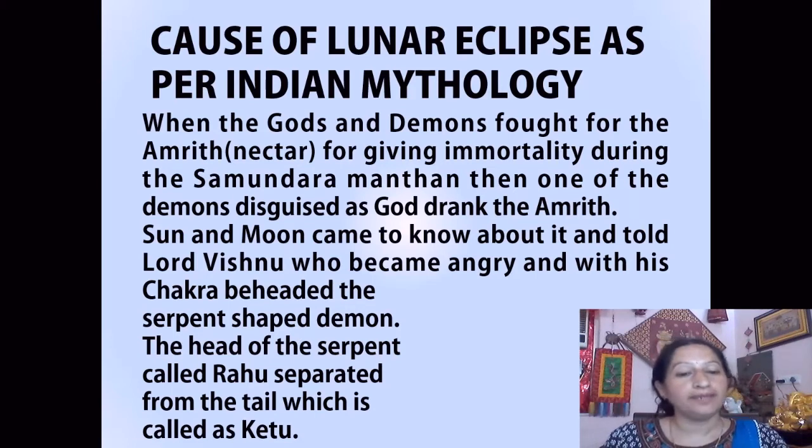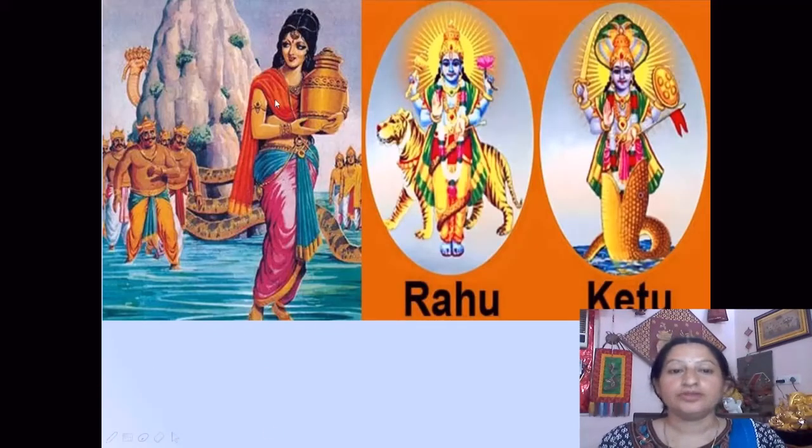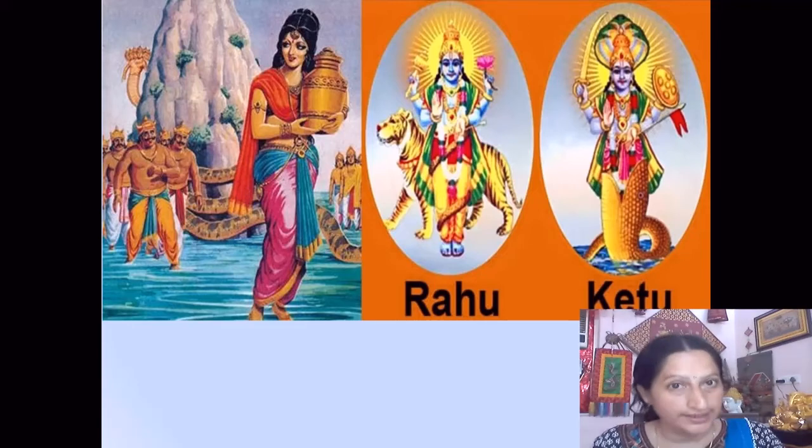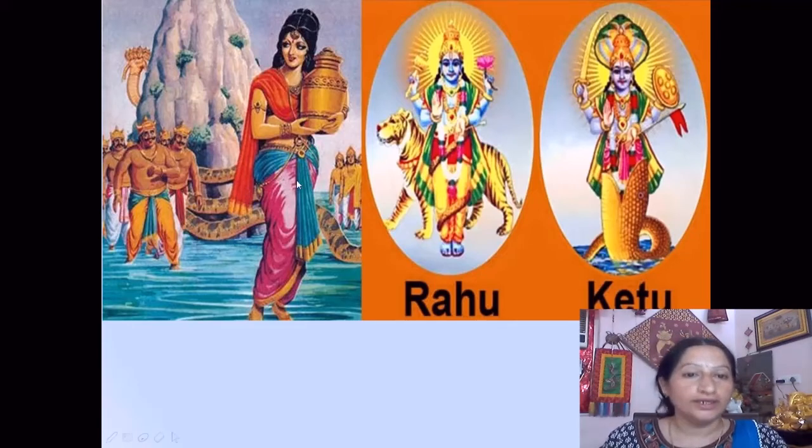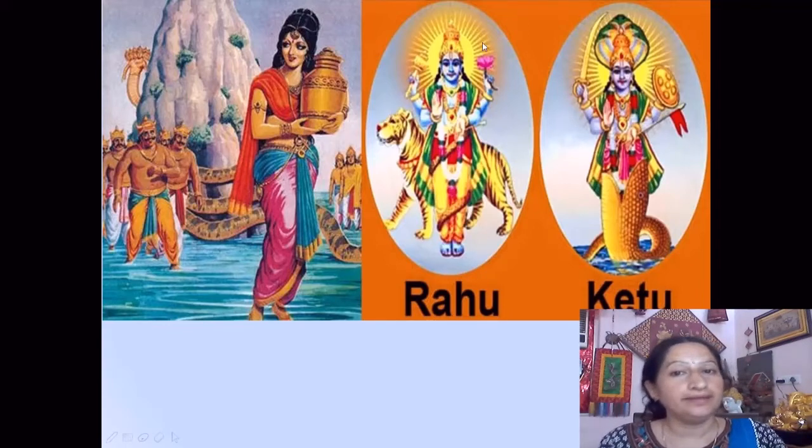The head of the serpent was called Rahu and it separated from the tail, which is called Ketu. You can see here, this is Lord Vishnu with the Amrit in his hand, which he has taken from the demons. He is going to provide it to the gods. But this demon, who was a combination of Rahu and Ketu, dressed himself as a god to get the Amrit. He drank the Amrit and then Lord Vishnu beheaded him.